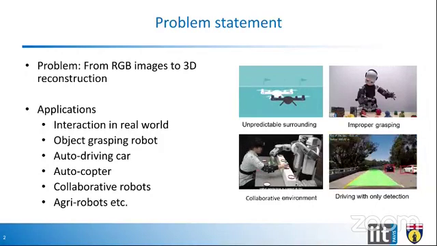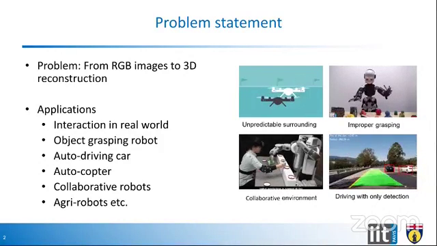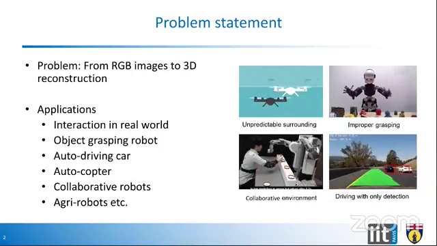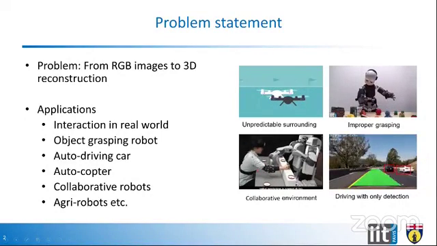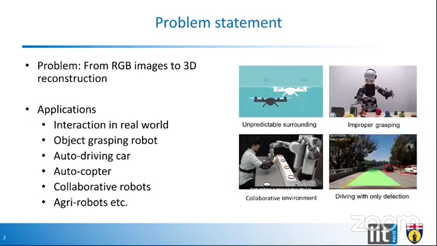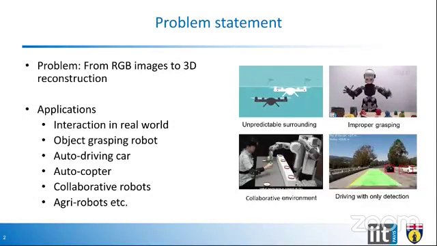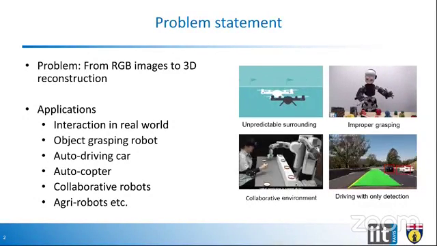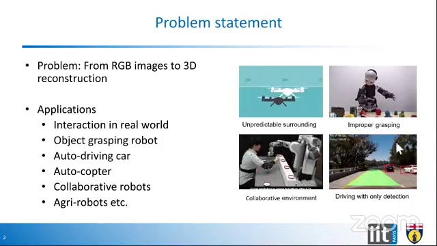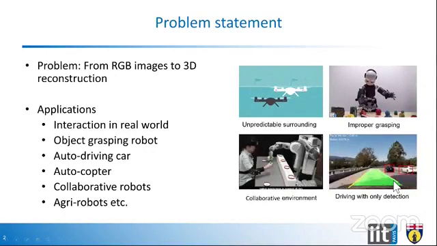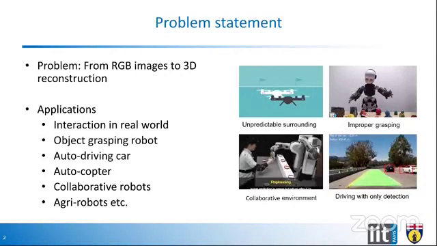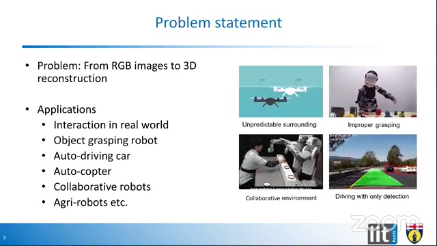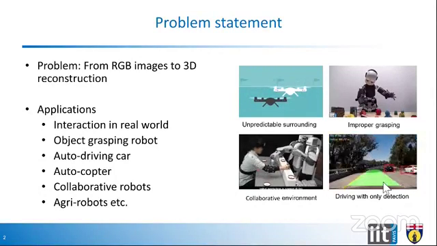However, it is unable to grasp it. The reason behind that is it has information of the position of the object. However, it is unable to extract the information of 3D. Therefore, it is unable to grasp it. Here's another application which is illustrating the example where an autonomous driving car is moving behind two other cars.